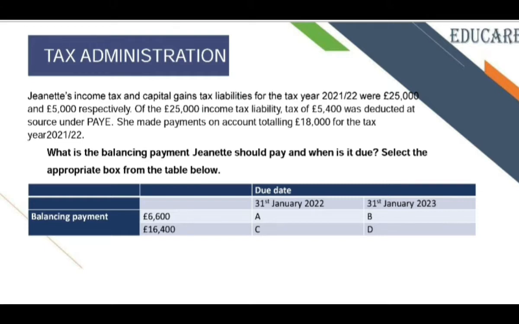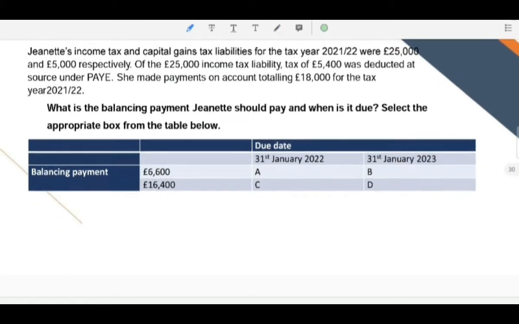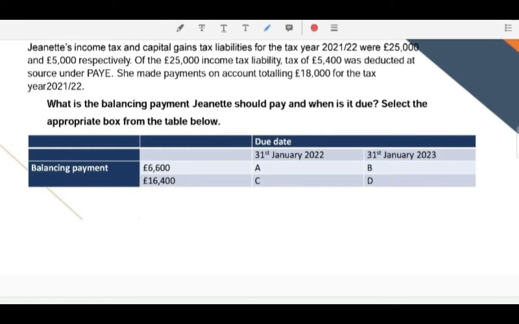So first we need to consider how to calculate the balancing payment. Balancing payment is calculated as total tax liability minus pay as you earn minus payments on account.